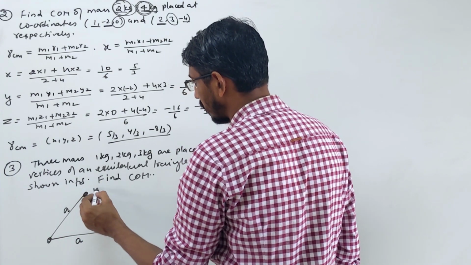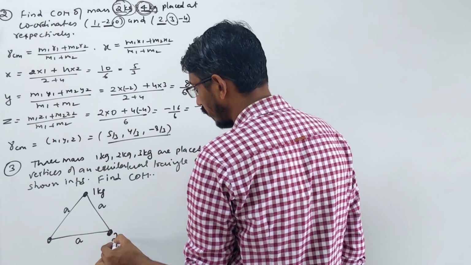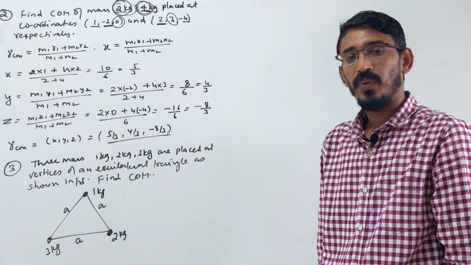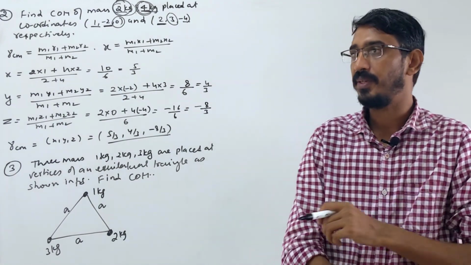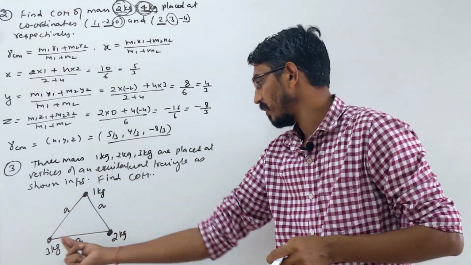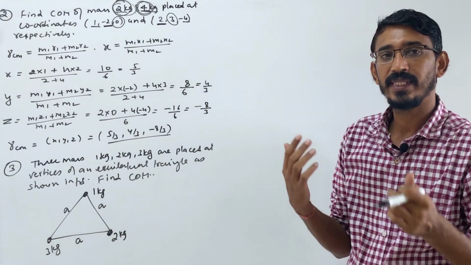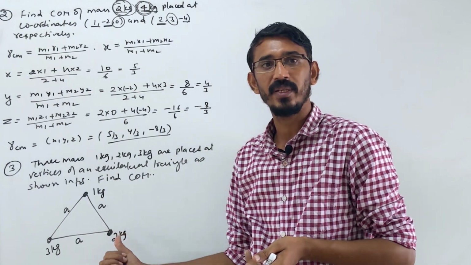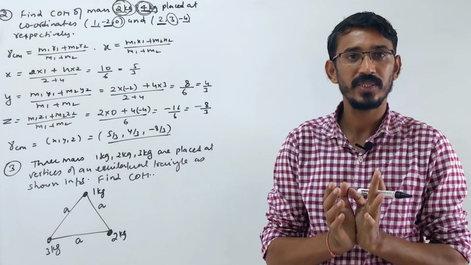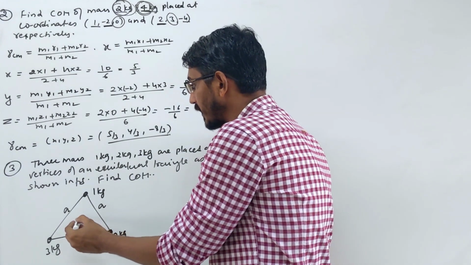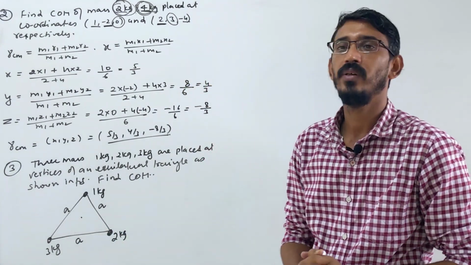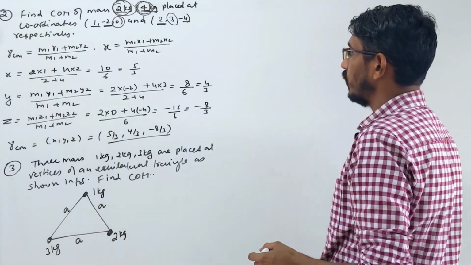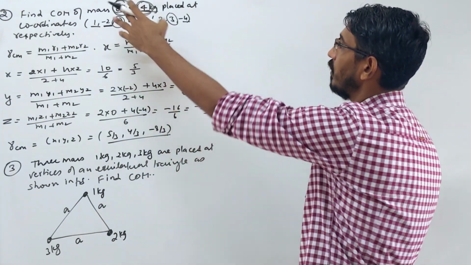Let's say we place 1 kg, 2 kg and 3 kg masses. We have to find where the center of mass of these 3 masses lies together. Suppose they were exactly equal masses, like 1 kg, 1 kg, 1 kg. They are similar masses, then it becomes a symmetrical picture, right? Then the center of mass will simply be the centroid of this triangle, right? Okay, yes. Now, to find this, what you have to do?